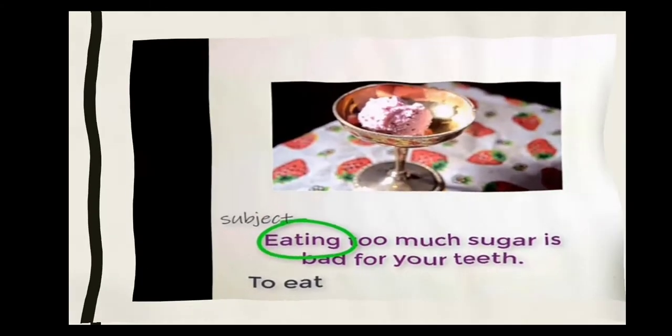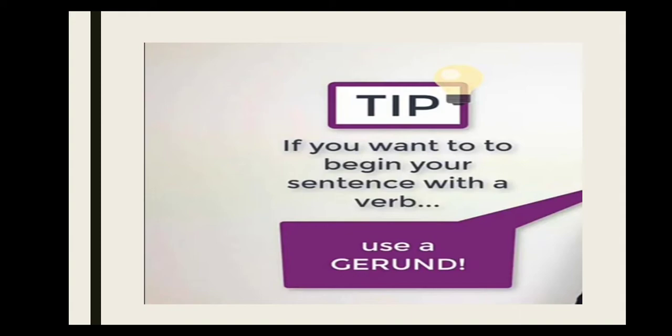Then next, the most important tip here is, if you want to begin your sentence with a verb, use a gerund. If I told you to start a sentence by using a verb, dance is a verb, right? So if I told you to use a particular sentence with a verb.